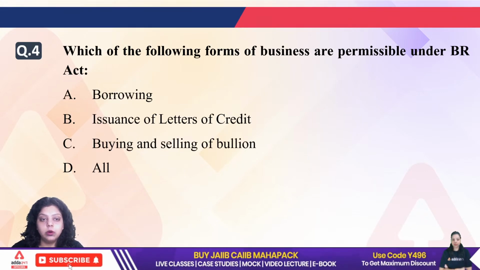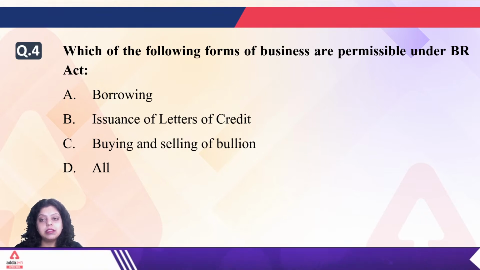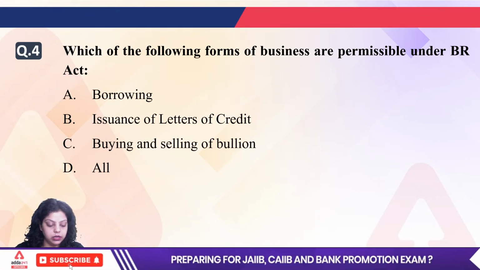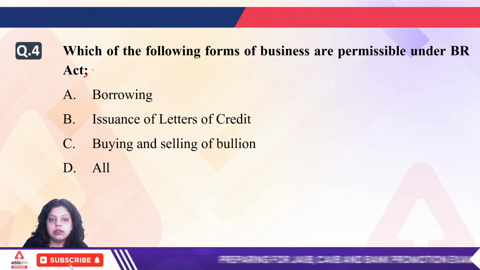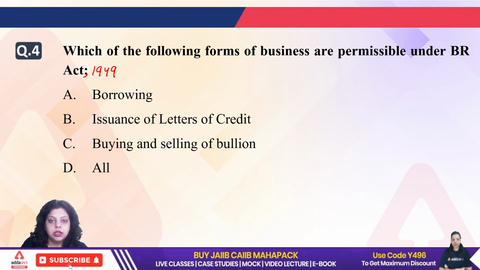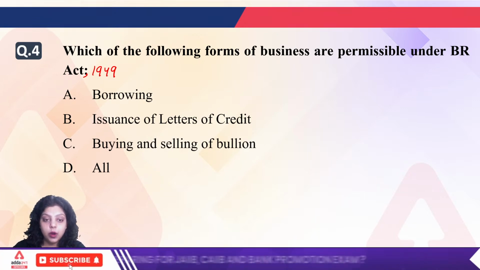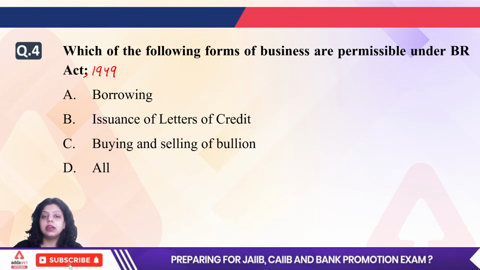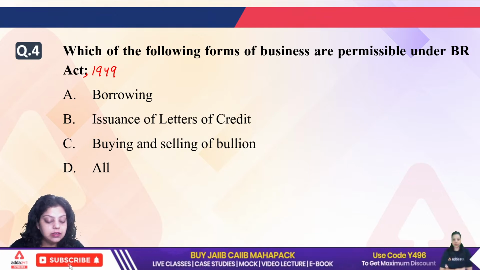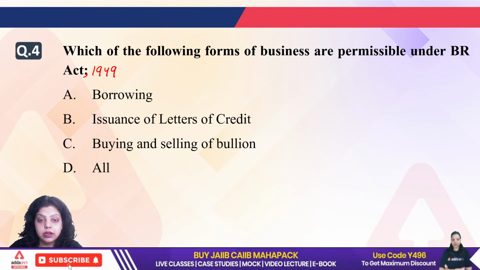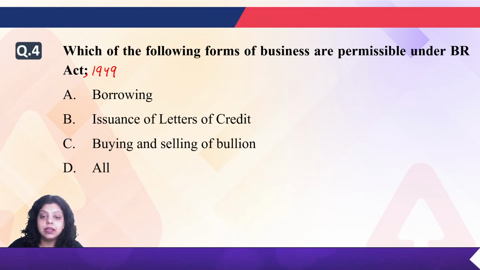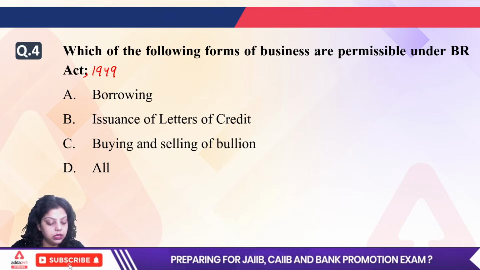Okay, now which of the following forms of business are permissible under Banking Regulation Act? First of all, Banking Regulation Act was introduced in the year 1949. So which of the following activities or businesses can be performed by the banks under the Banking Regulation Act 1949? First is borrowing, second is issuance of letter of credit, third is buying and selling of bullion, or fourth is all of the above.